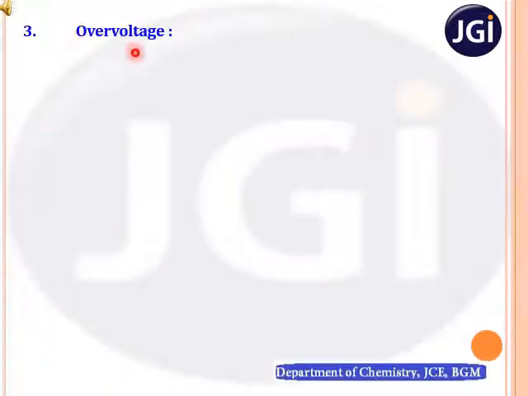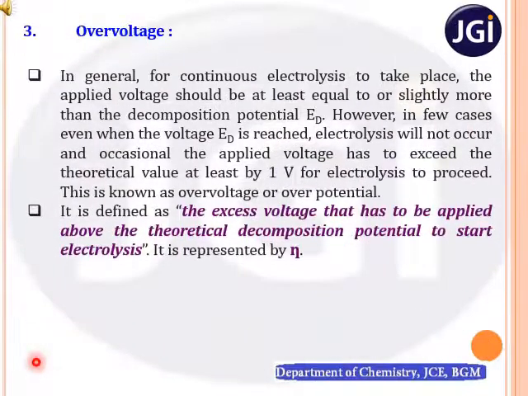Let us move on to the third principle that governs the electroplating, that is overvoltage. In general, for continuous electrolysis to take place, the applied voltage should be at least equal to or slightly more than the decomposition potential ED. However, in few cases, even when the voltage ED is reached, electrolysis will not occur, and occasionally the applied voltage has to exceed the theoretical value at least by 1 volt for electrolysis to proceed. This is known as overvoltage or overpotential.